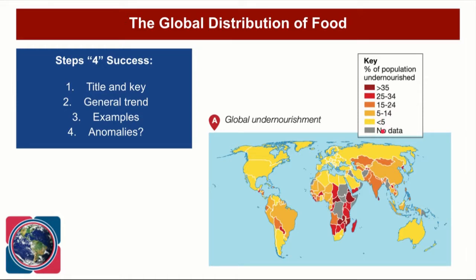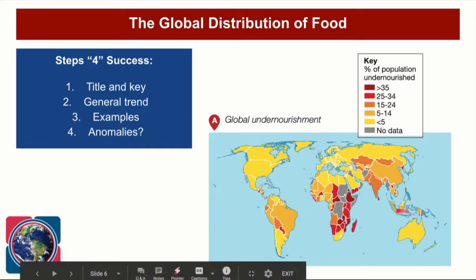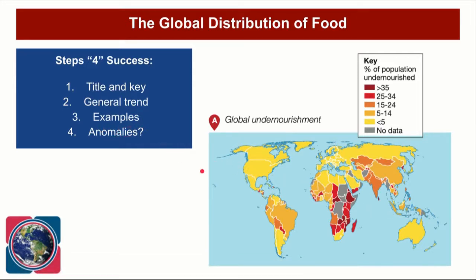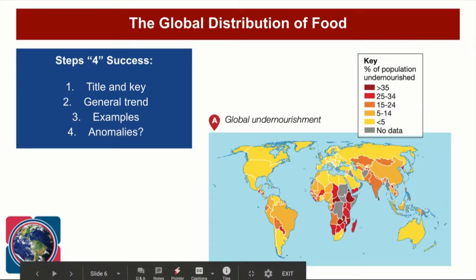Okay, so if I start to have a look at the general trend that I can see on here, I can see that predominantly people that live in Europe are not undernourished. The general trend down here is, if we look, Europe, less than 5% of people are undernourished. Similarly, North America, less than 5%. Australia, less than 5%. But there is one area of the world, and remember, we're on step 3 where we're using examples, where we have a high percentage of people that are undernourished, and that is Africa, particularly if we look at sub-Saharan Africa.